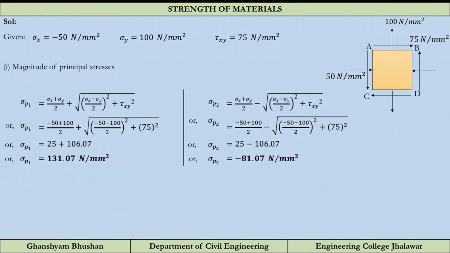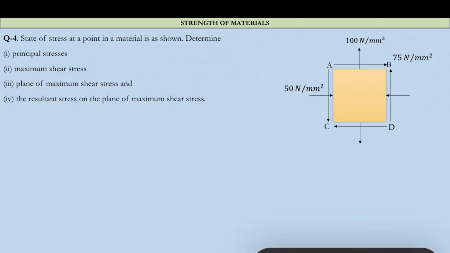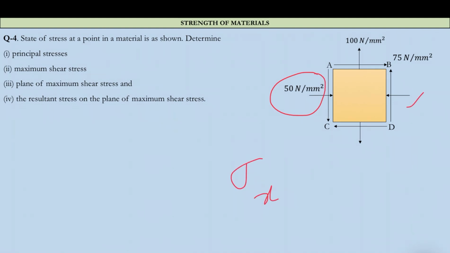Let us solve. In the given problem we can check the given parameters. Sigma x is compressive, so sigma x will be minus 50. Tau xy is in the same direction as we have derived the equations, so it will be positive.